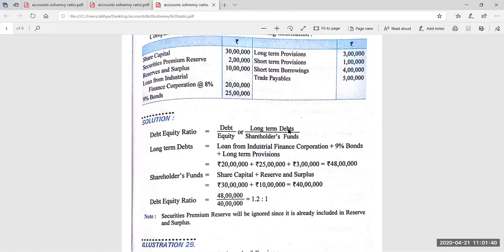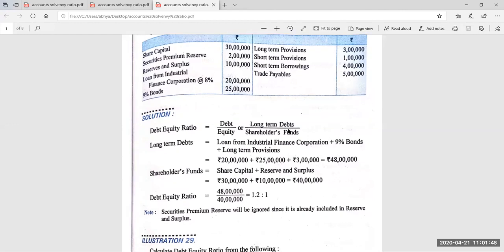Debt means only the long-term debts, which includes the long-term borrowings and long-term provisions. Long-term borrowings in this question are a loan from Industrial Finance Corporation at the rate of 8%, which is 20 lakh, 9% bonds, which is 25 lakh, and long-term provisions, 3 lakh.